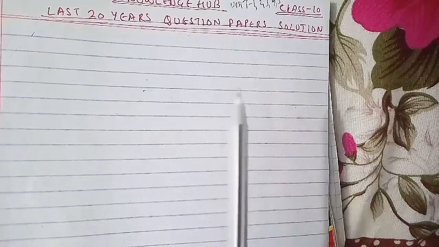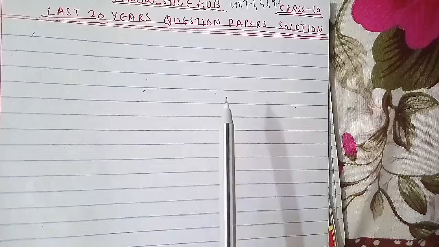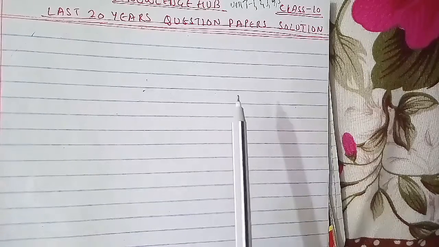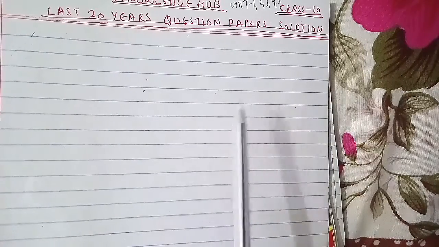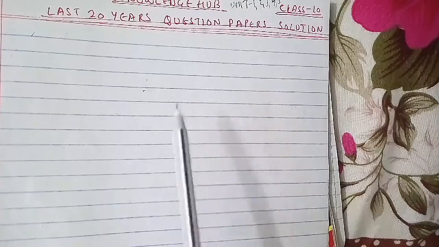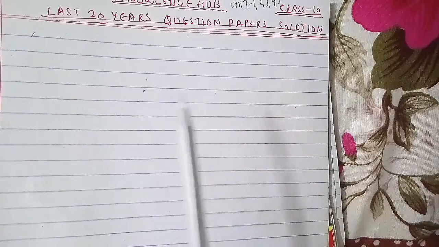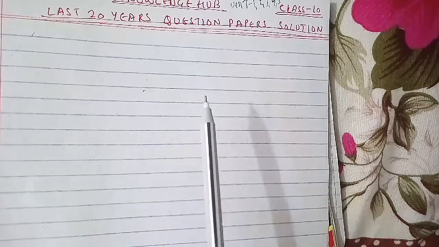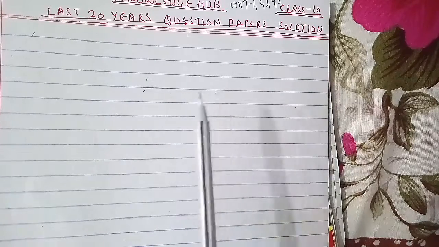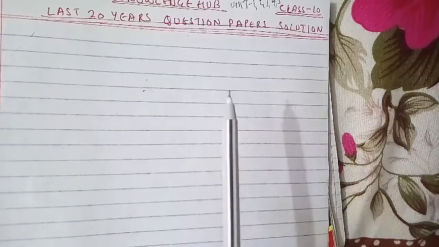What do you mean by the software engineering process? How is it different from the conventional engineering process? Discuss. This is also from unit 1. Discuss the following process models in brief, like the prototype model and spiral model, from unit 1. Attempt any two parts of the following: what is a software requirement specification document? Briefly discuss the importance of software requirement specification with a suitable example, which is from unit 2.